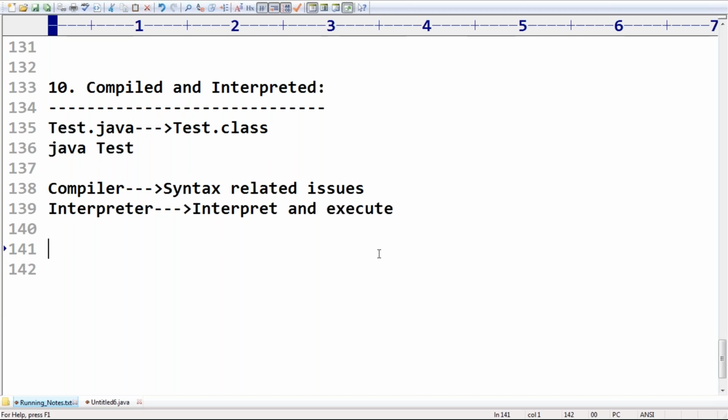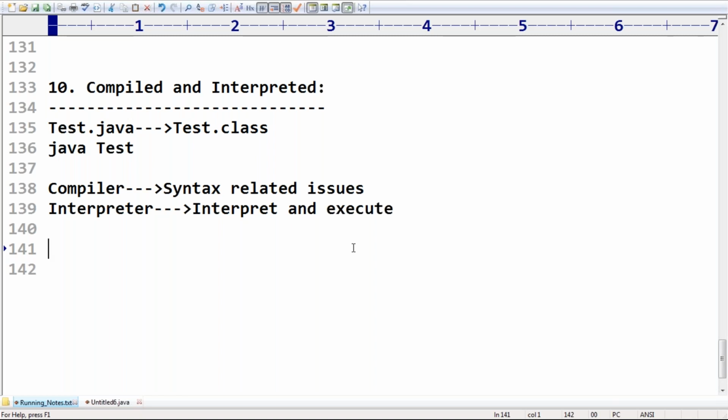Next, there is some advantage you are going to get, because it is compiled and at the same time interpreted. Both things are there. Next, the next two things are very important, sir. When compared with all other interpreted programming languages, like Perl, Java performance is definitely high, I'm sure.